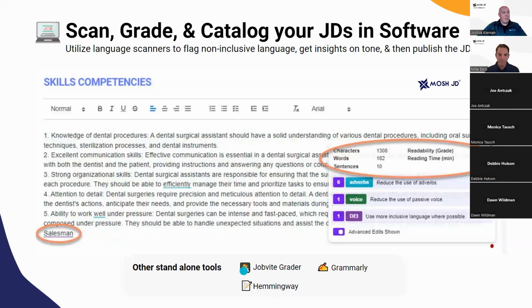There are also some other standalone tools available that are free that you can access. A good one to call out is Jobvite's Job Grader. If you go to their website, you have to do one at a time, but you can upload a job description. It gives you similar metrics to what we have here. Same thing with Hemingway. If you've used that before, it's more geared towards writing, so there's more of a focus there on grammar, word count, and tone. And similar with Grammarly as well. I believe Grammarly does include the DE&I hygiene. I'm not sure about Hemingway.